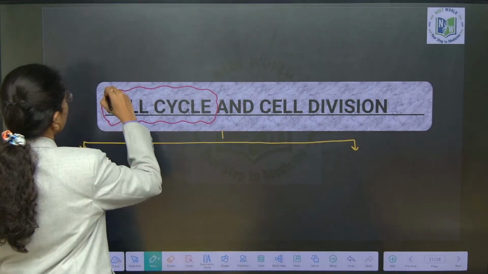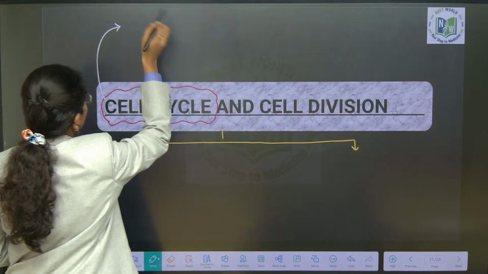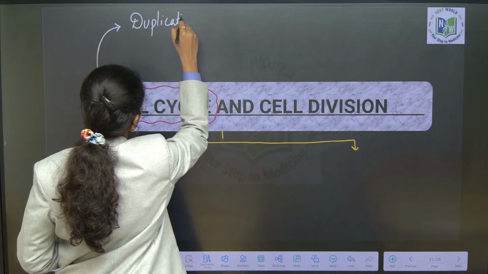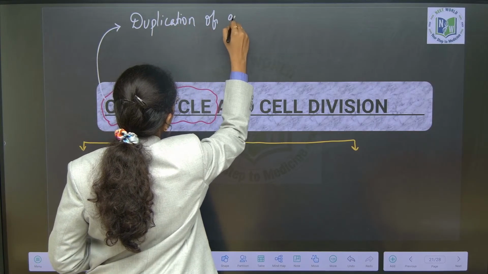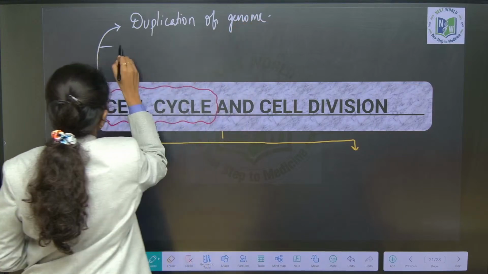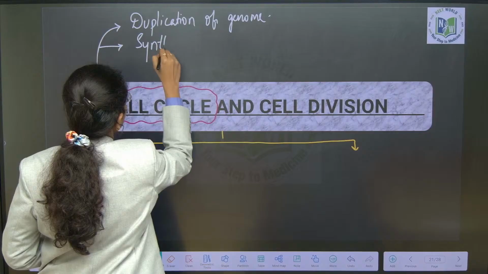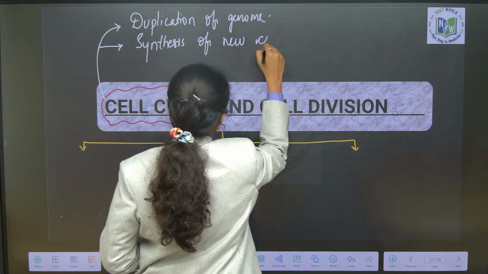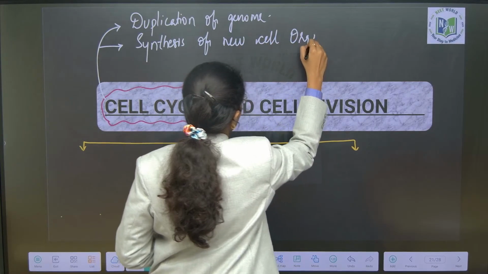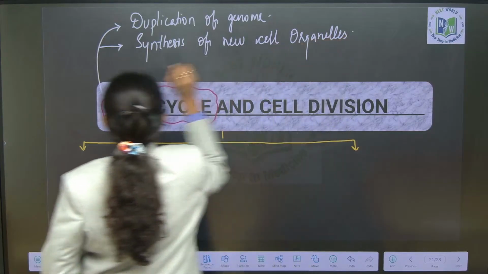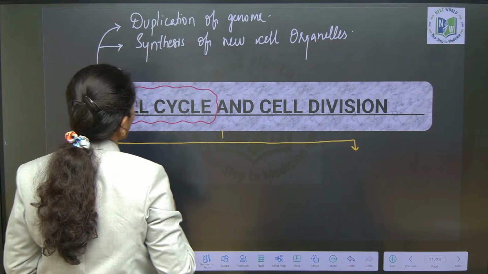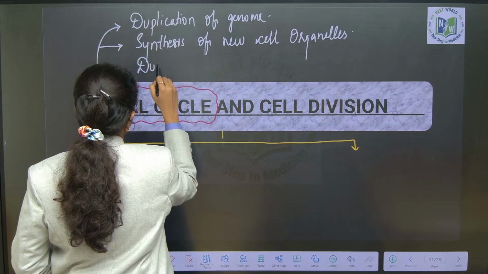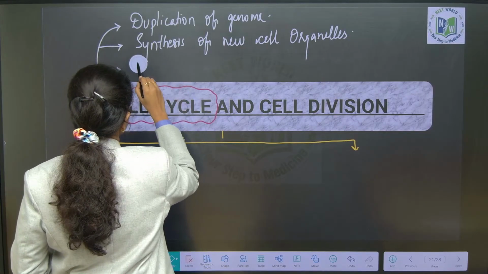It includes duplication of genome, synthesis of new cell organelles, and formation of daughter cells.